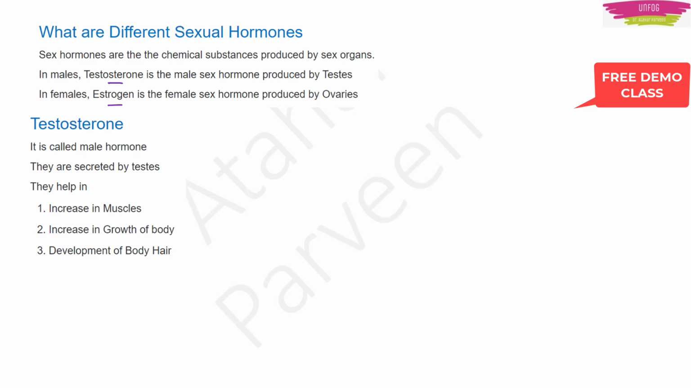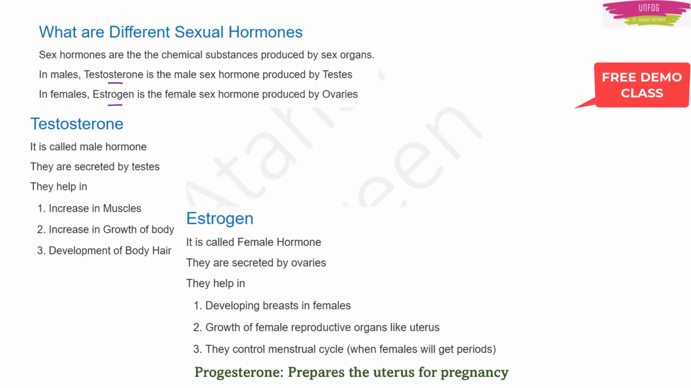Talking about females, we have estrogen. It is called a female hormone. Okay. It is secreted by the ovaries. And we can see there is a development of mammary glands. We can see that there is a growth of female reproductive organs like the uterus in females. And this estrogen also controls the menstrual cycle.